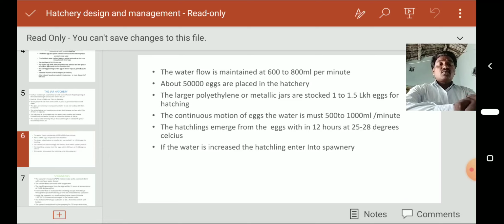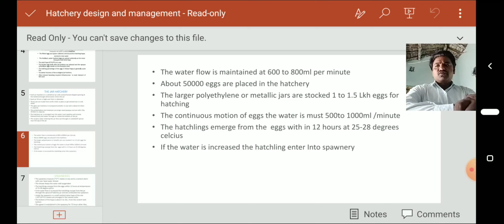For the continuous motion of eggs, the water current must be 500 to 1000 ml per minute from the inlet. For the healthy maintenance of eggs, the water motion is most important.